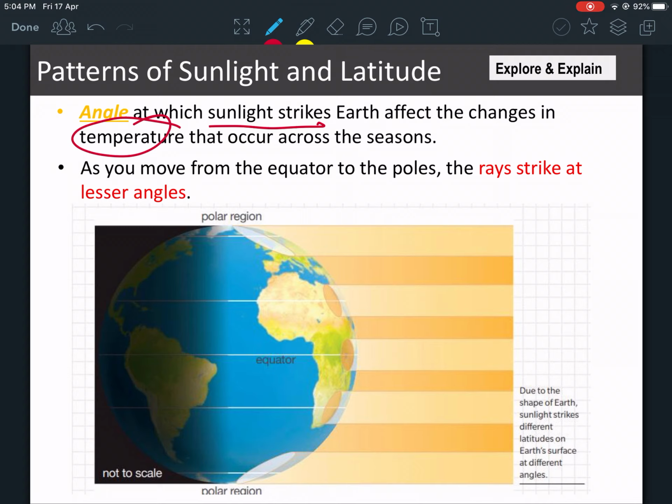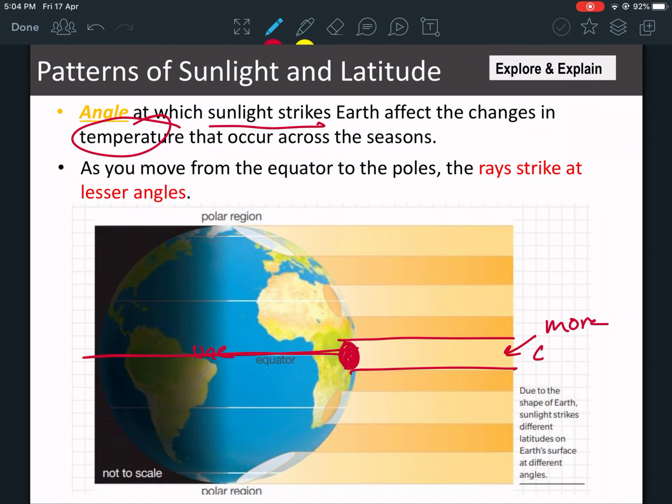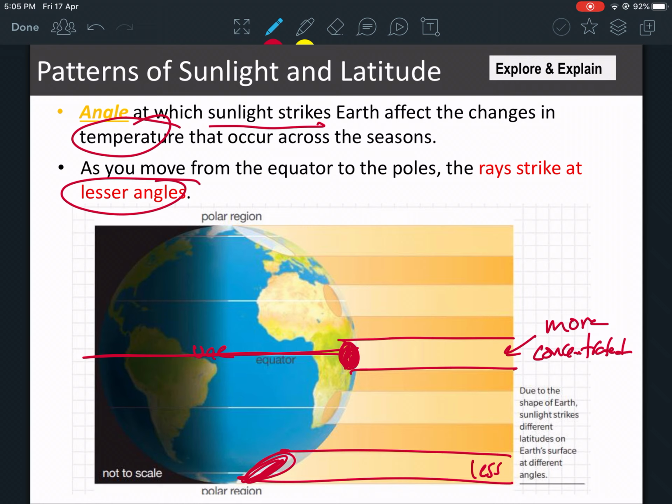Okay, as you move from the equator. Now look at this. We live next to the equator. We live around here in the UAE. Okay, here the angle is kind of small, and you have more concentrated sunlight. Okay, here the angle is bigger, so you have less concentrated sunlight, because the angle is less concentrated.